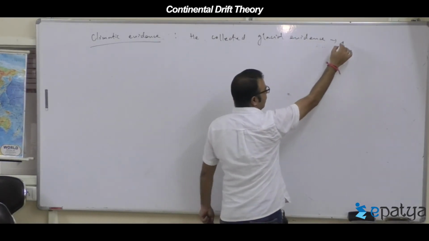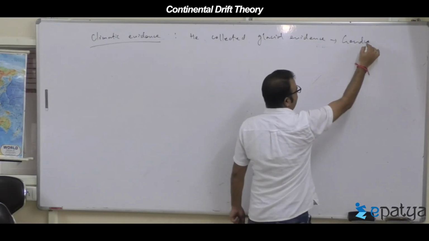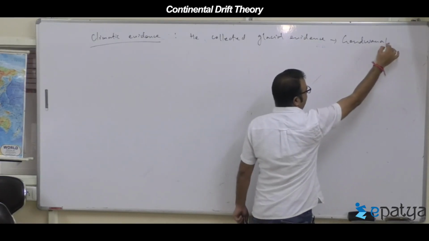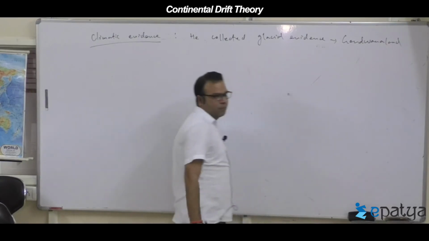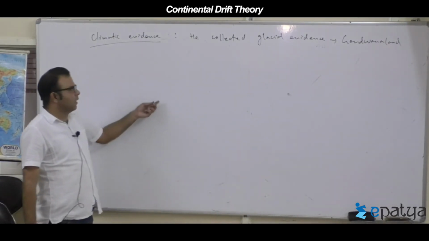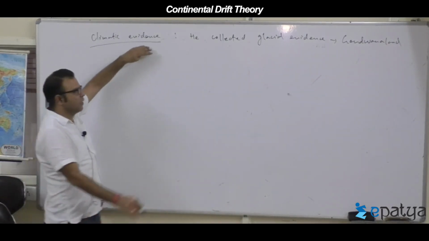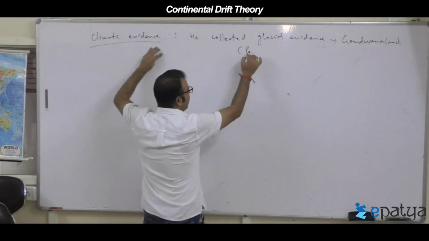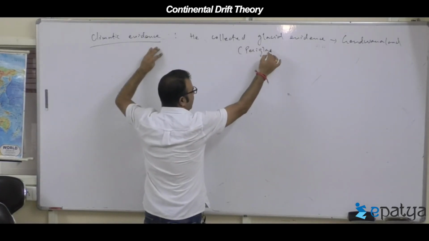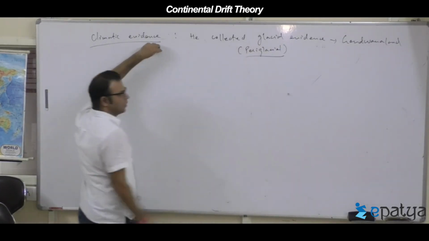On the study of what? Which land? Gondwana land, not from anywhere else. Gondwana land masses. He collected glacial evidences. These evidences belong to periglacial type actually, so it's called periglacial evidences.